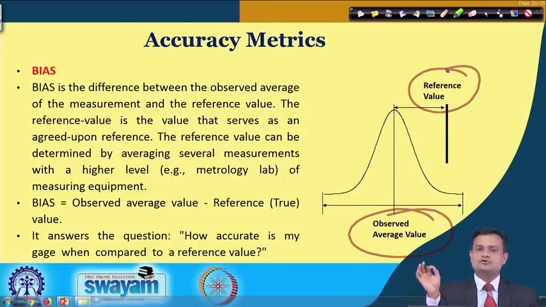The reference value, usually we call it a true value, serves as an agreed upon reference or benchmark, and the reference value can be determined by averaging several measurements with a high level metrology lab or very high end instrument. Bias is observed average value minus reference true value. So typically it answers how accurate is my gauge when compared to a reference value.